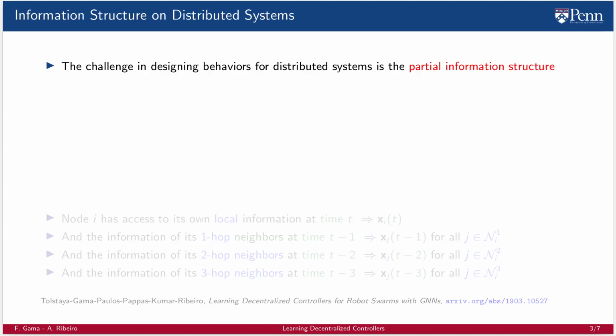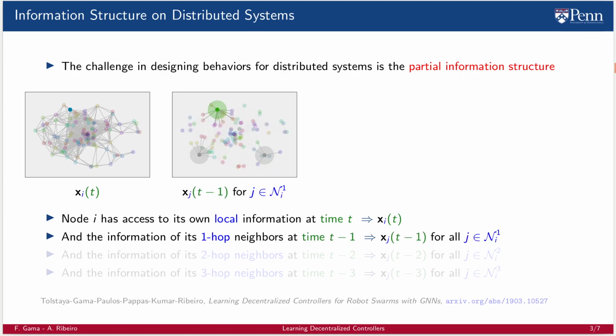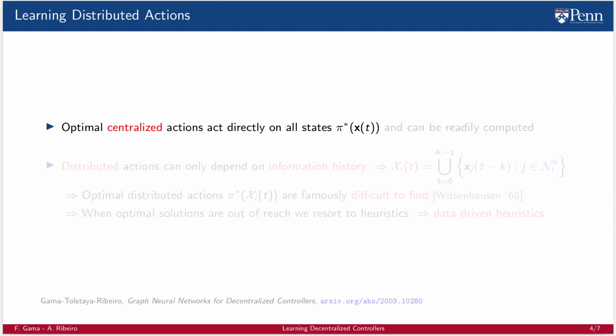And it is very difficult to solve precisely because of the information structure of distributed systems. This partial information structure is what makes designing behaviors quite challenging. The partial information structure implies that node i has access to its own local information at time t, and the information of its one-hop neighbors at time t-1, and the information of its two-hop neighbors at time t-2, and so on. Now, while optimal centralized actions pi star can oftentimes be easily computed, they require access to all states x